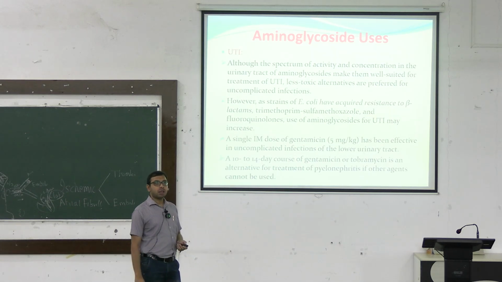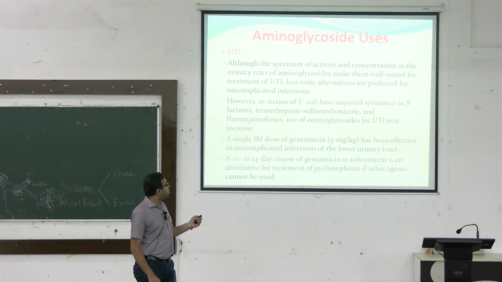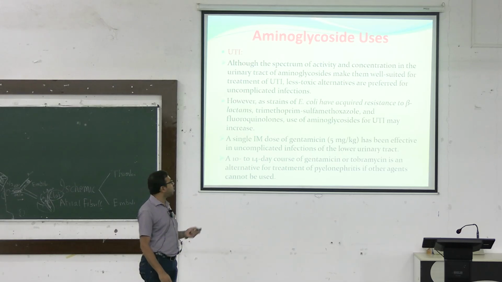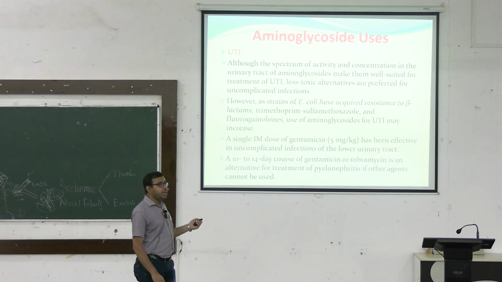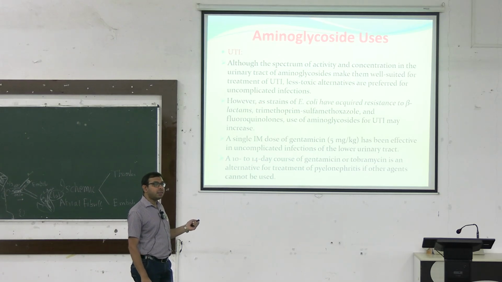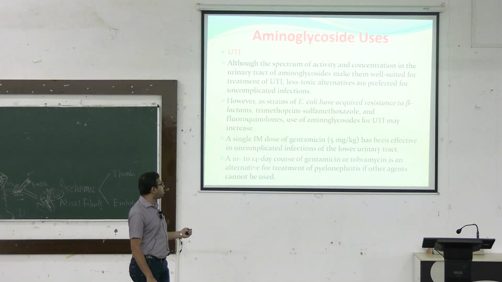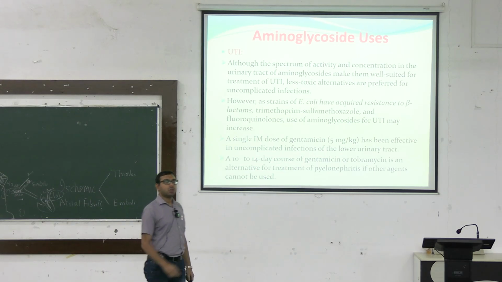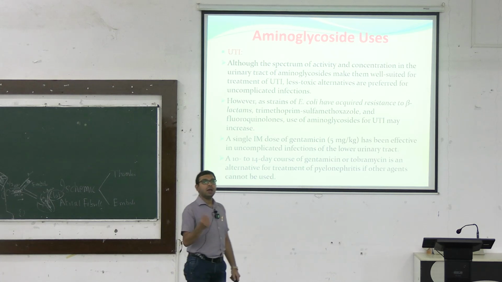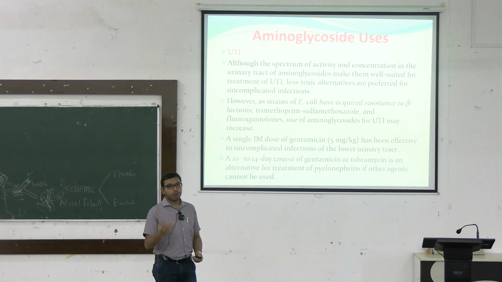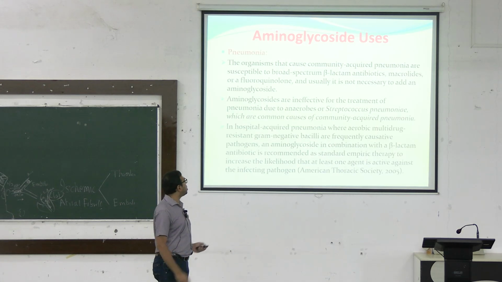UTI, urinary tract infections, particularly serious urinary tract infections, because they achieve high concentrations against strains of E. coli, different types of E. coli, and Serratia, which ultimately lead to different resistant urinary tract infections. A single intramuscular dose of gentamicin can be used, or a 10 to 14 day course of gentamicin, and tobramycin is an alternative for pyelonephritis. So when there are severe infections in the nephrons, pyelonephritis, UTI, we can use this.